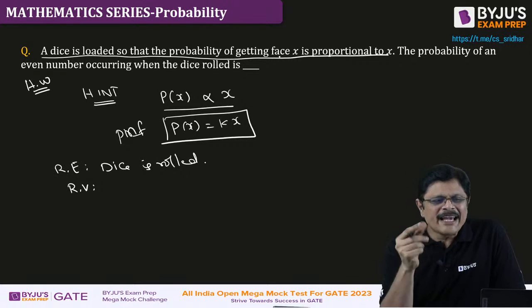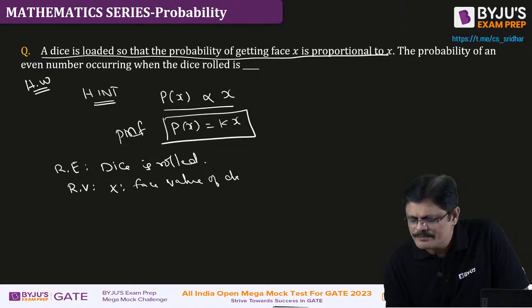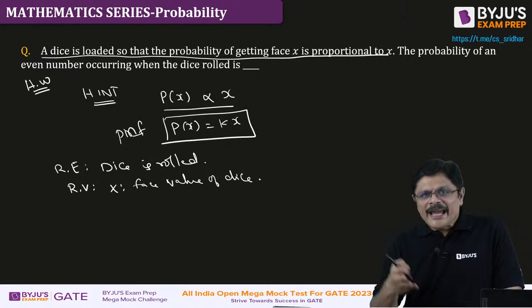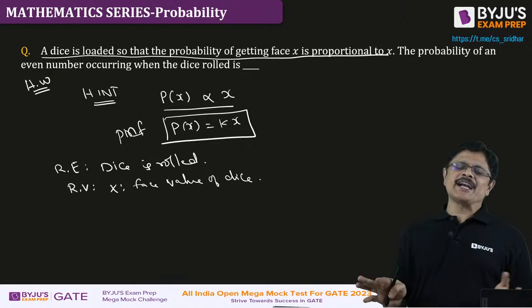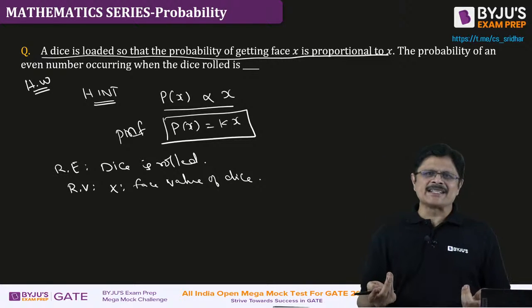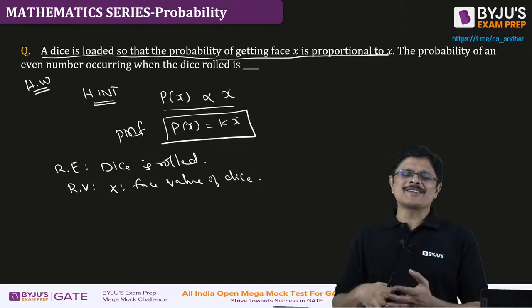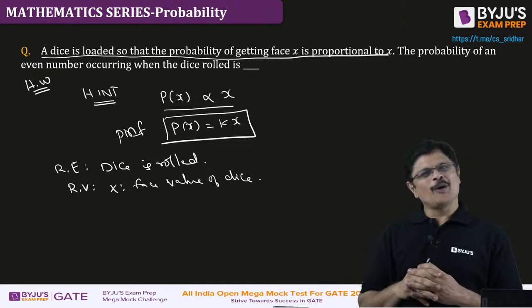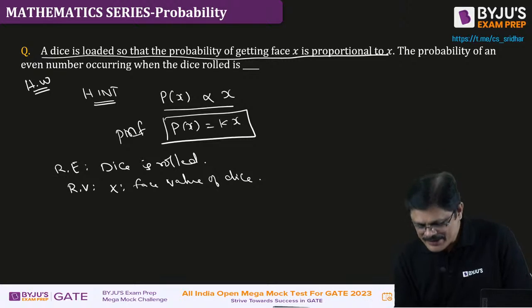X is the face value of the dice. Everything is in the problem statement. We need to understand that. Without understanding, you can solve it and still get the answers, sir. But this is important. Without understanding the random variable, how can we solve problems on random variables? Am I clear? That's it.